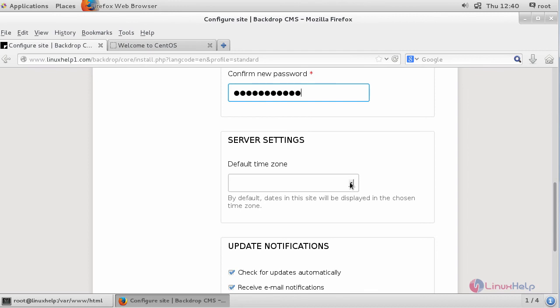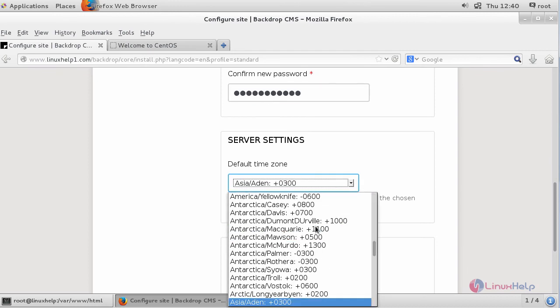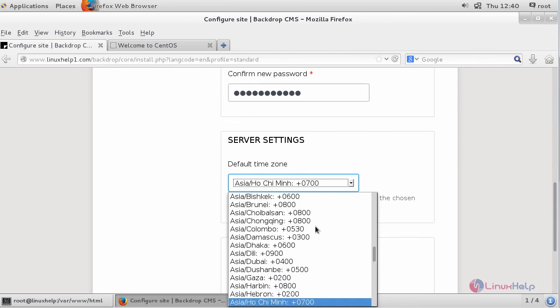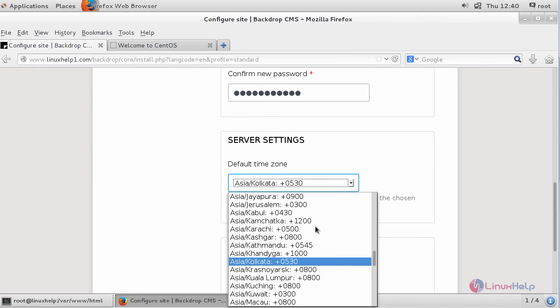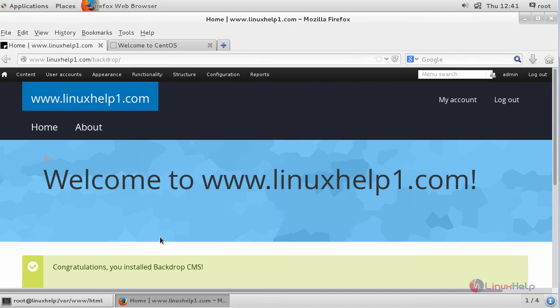And select your default time zone. Continue. And this is your site.